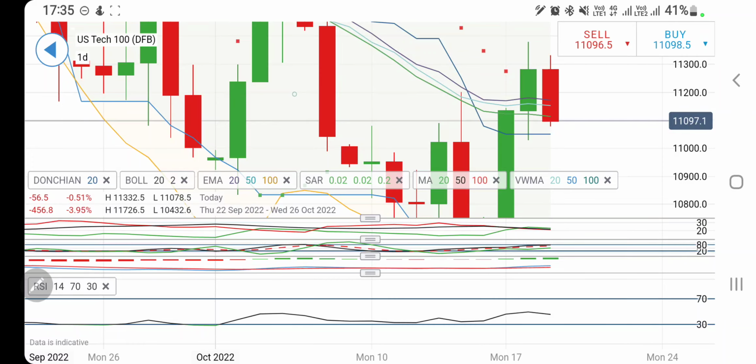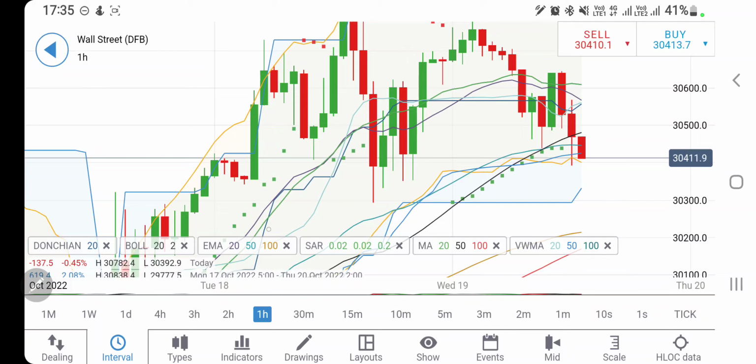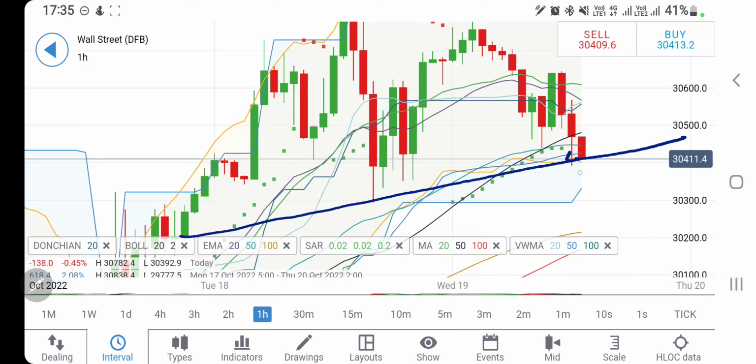Now let's have a look at Dow. Likewise, what formation we have seen on US 100, same formation we are looking at US 30. 3400 is a major support here. Breaking below 3400 you can expect 3350.